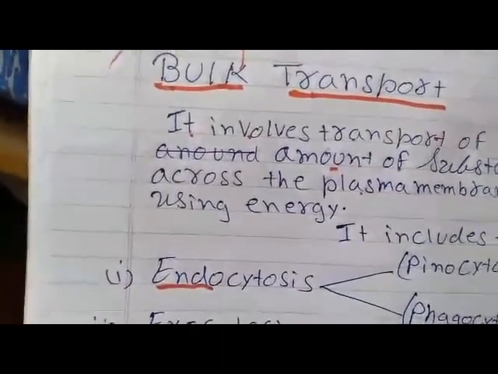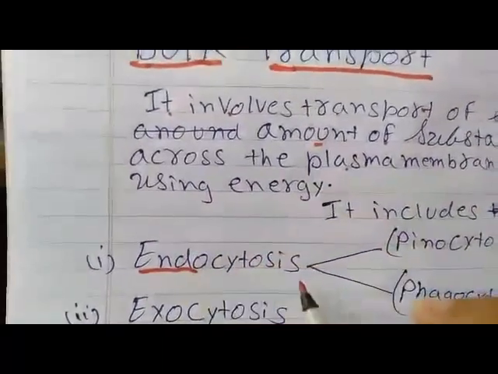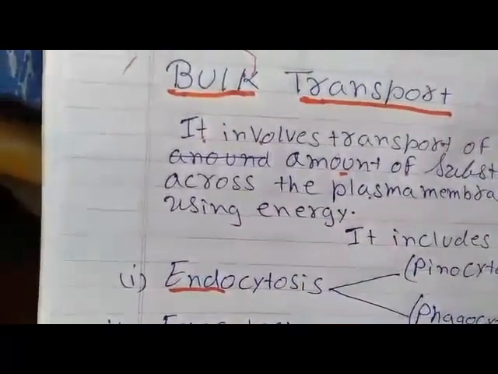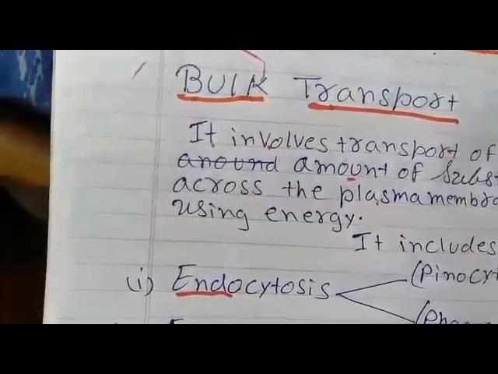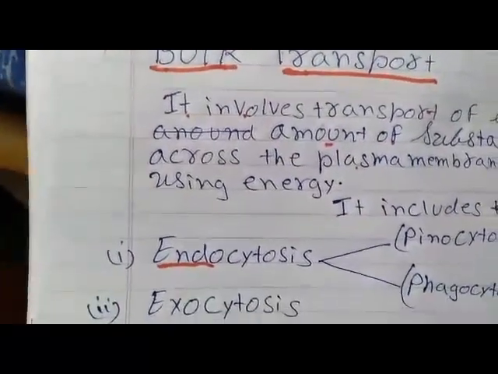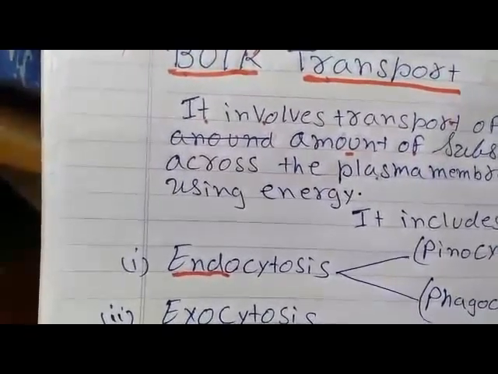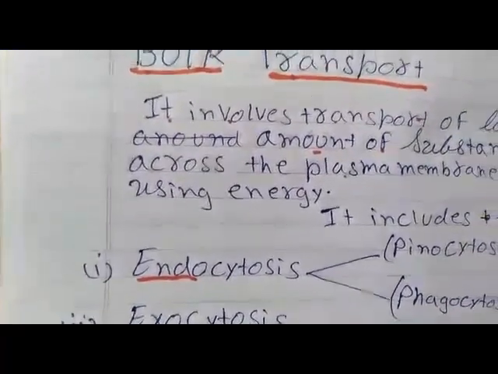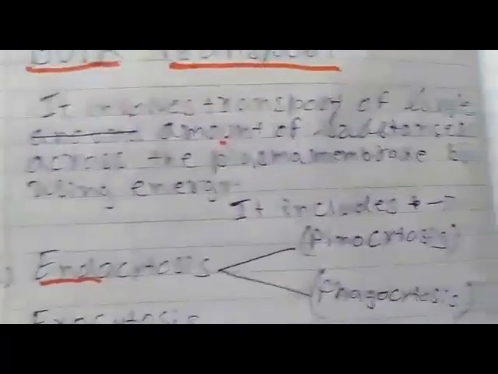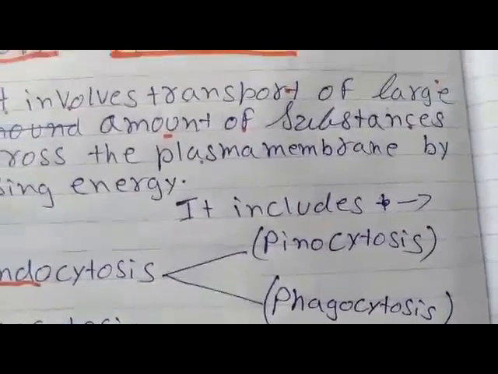So endocytosis means what materials are taken inside our body, and exocytosis means waste materials are thrown outside the body. So let us take endocytosis. It includes two processes, pinocytosis and phagocytosis.